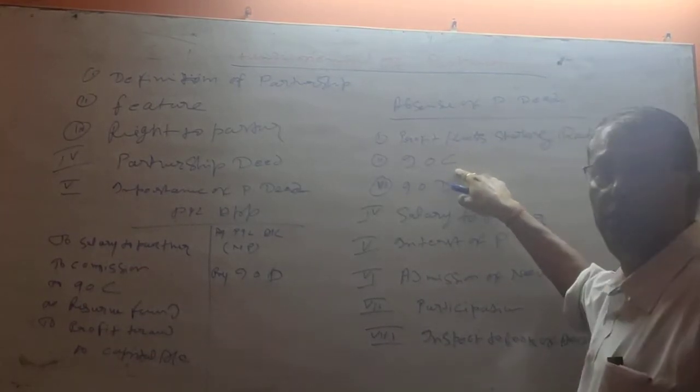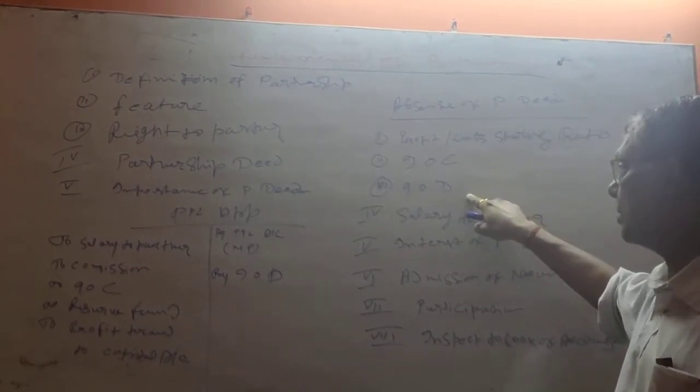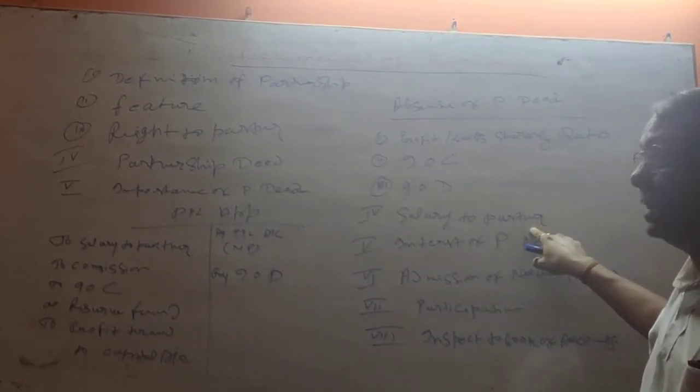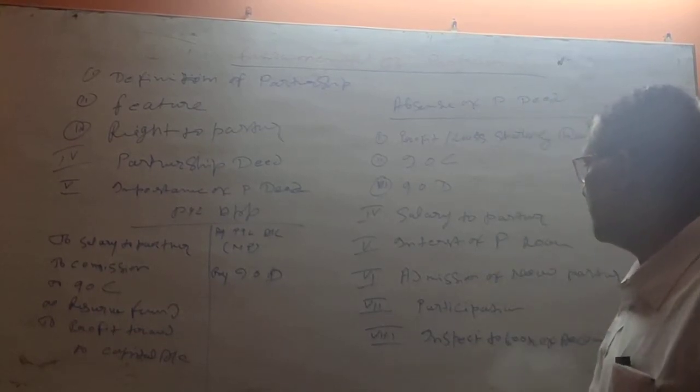Interest on capital will not be provided. Interest on drawing will not be provided. Salary to the partner will not be provided in case of absence of partnership deed.